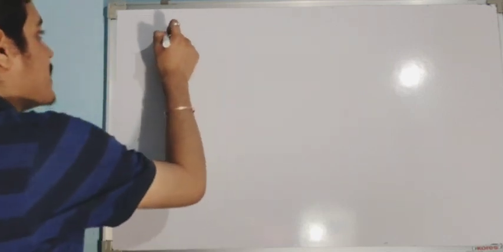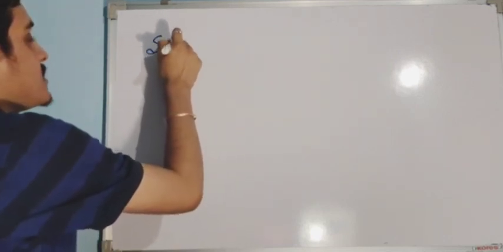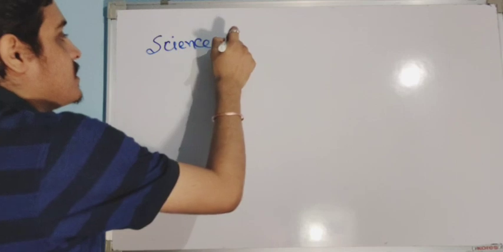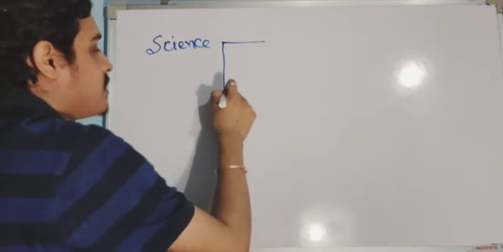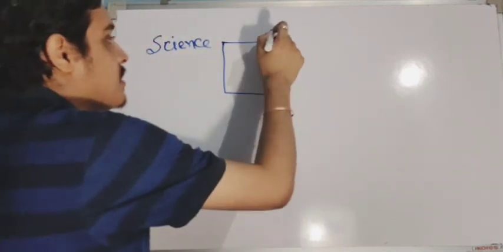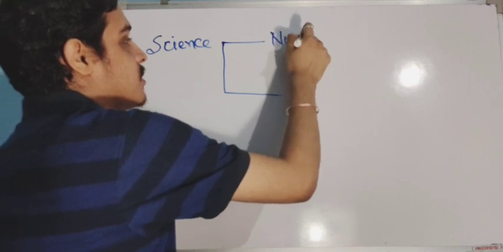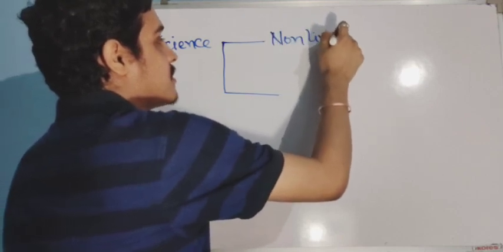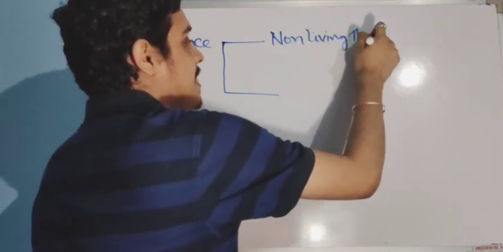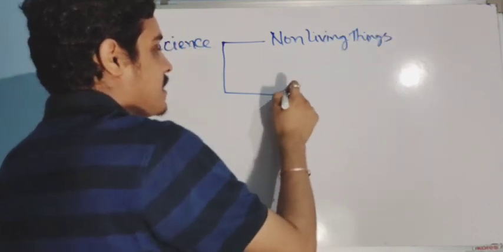Science basically deals with two things: non-living things and living things.